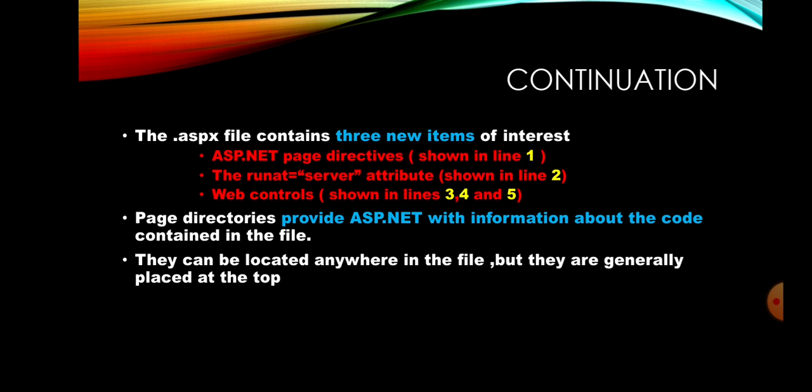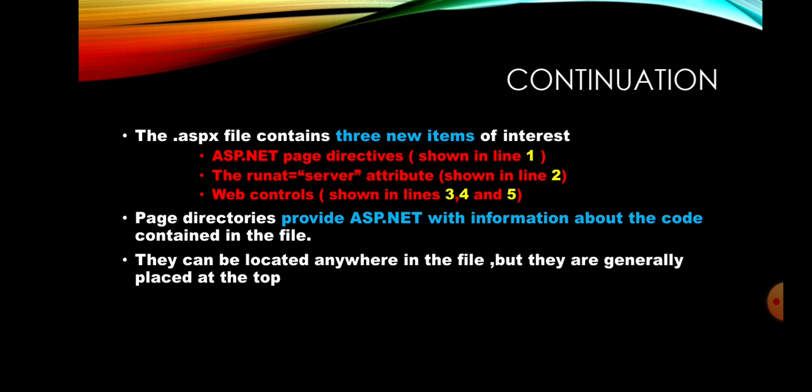Next, the page directives provide the information about the code contained in the file. That is, which information? The codes are developed with the help of Visual Basic. That means, page language equal to VB. They can be located anywhere in the file, but they are generally placed at the top.